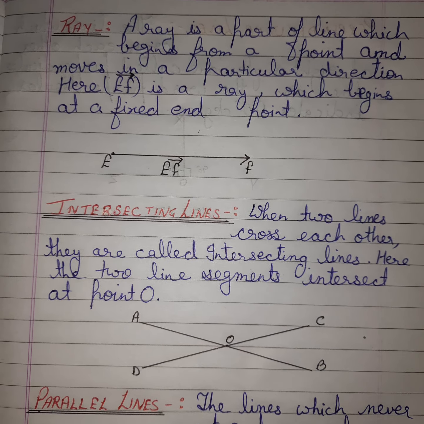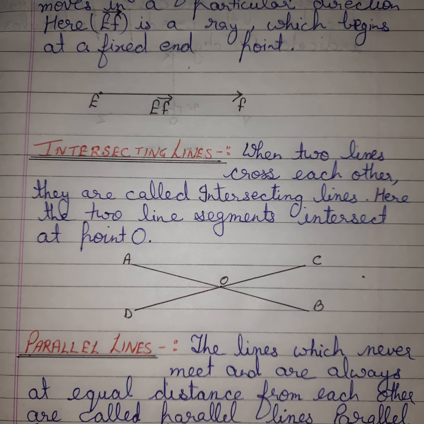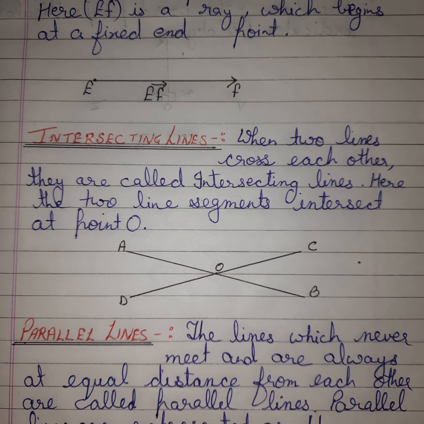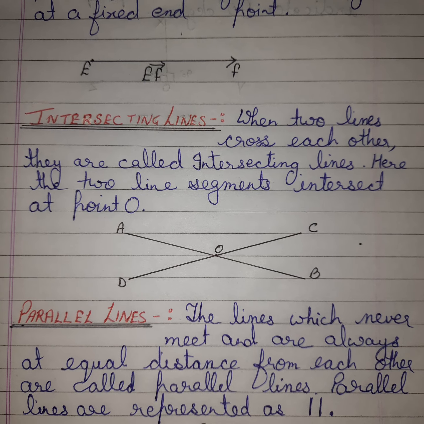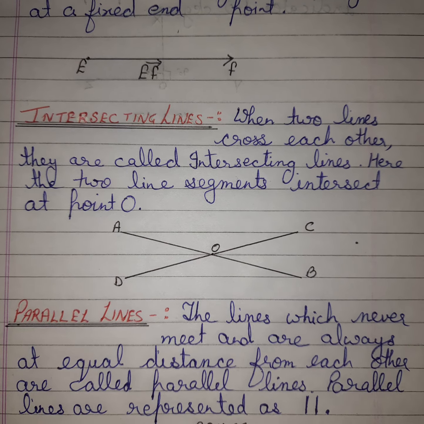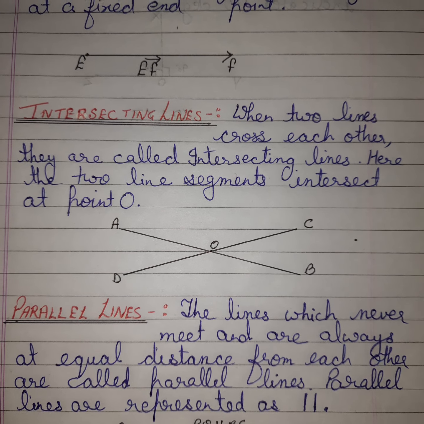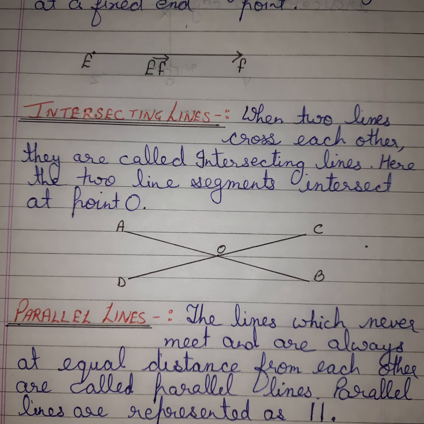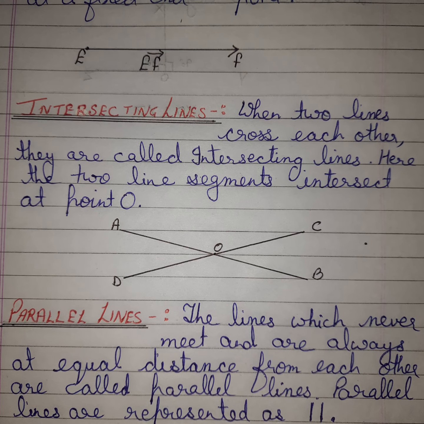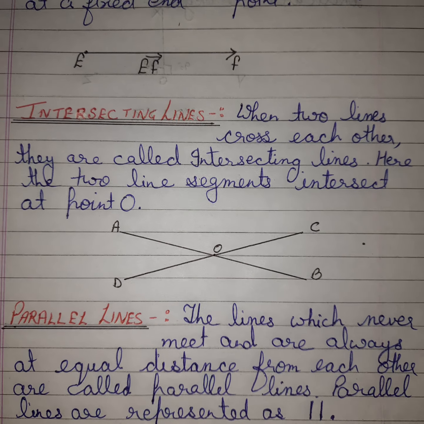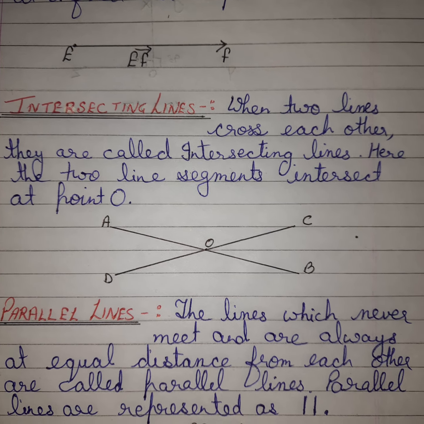Okay. Now, the next point is parallel lines. What are parallel lines? Parallel lines are lines which never meet and are always at an equal distance from each other. Whatever distance we take from the starting point up to the end point, the same distance stays between the parallel lines. No intersecting point will come up to infinity, because they are going in the same direction. That's why these lines are called parallel lines.